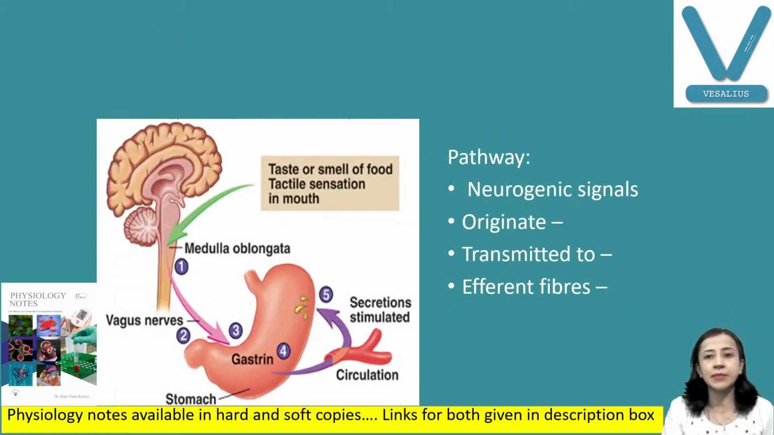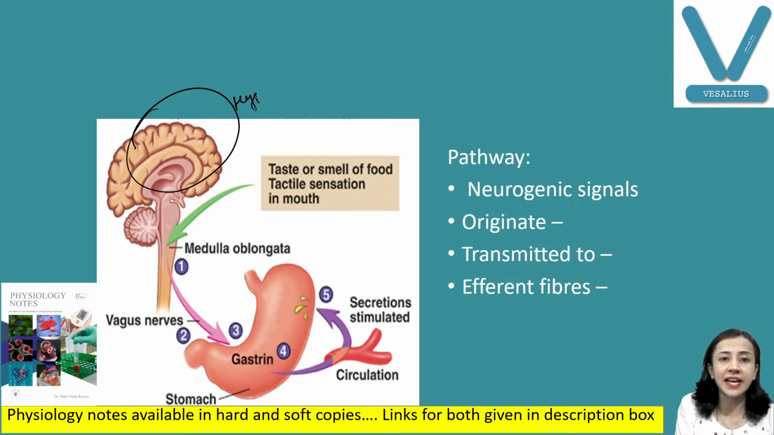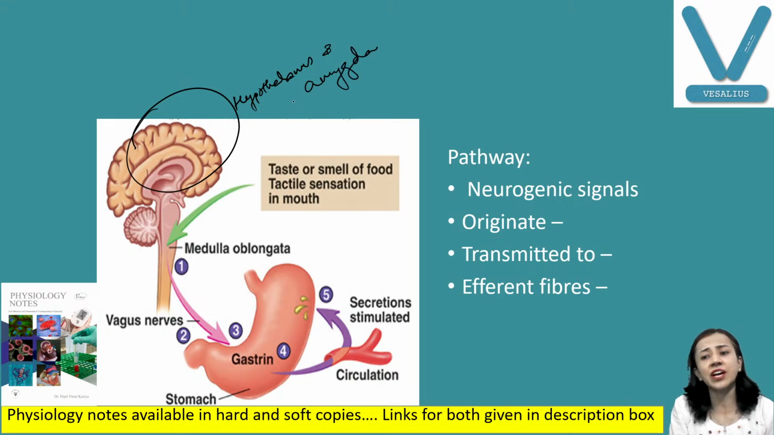Now, the pathway for this. The neurogenic signals for the cephalic phase originate in the cerebral cortex, mainly in the appetite centers of the hypothalamus and amygdala. These impulses are transmitted to the dorsal nucleus of the vagus nerve that is present in the medulla. From there, efferent fibers travel in the form of the vagus nerve and reach the stomach.